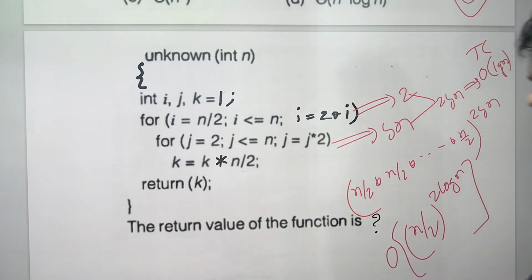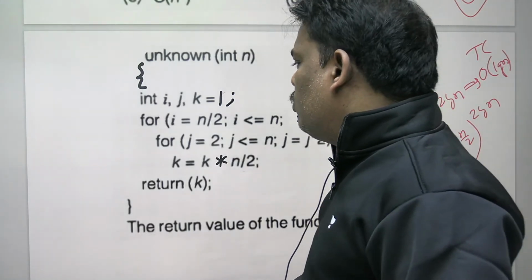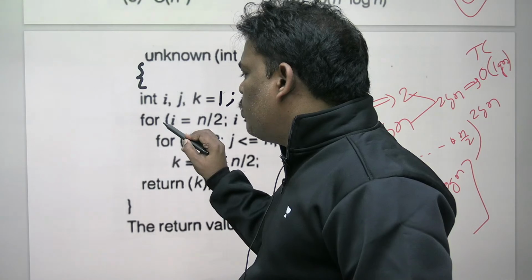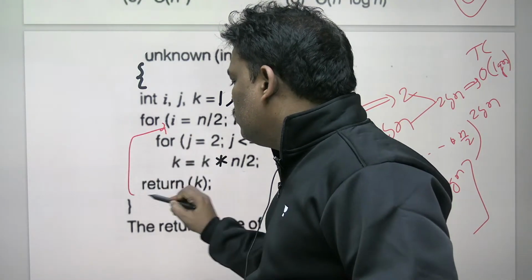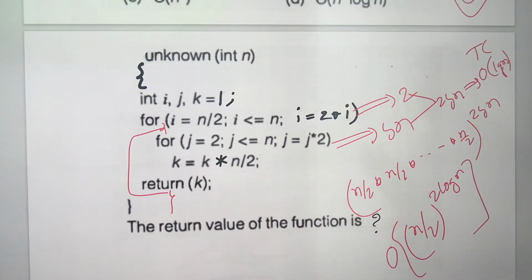Right, now listen everyone. One small thing I want to ask you. Suppose there is a bracket like this. Can you tell me how many times the i loop runs? If the bracket is like this, the i loop runs 1 time.